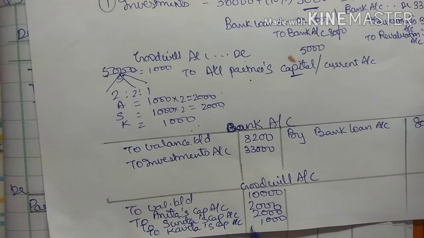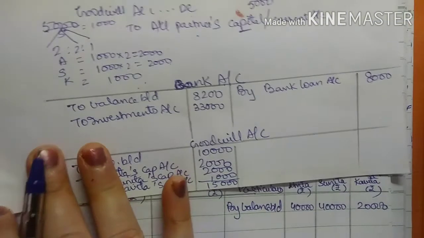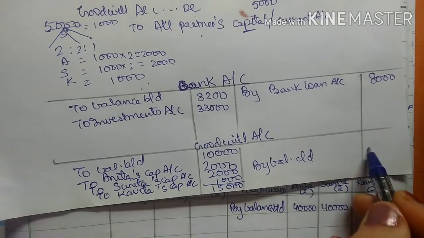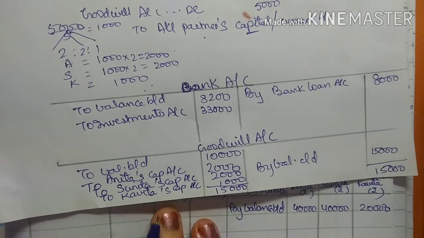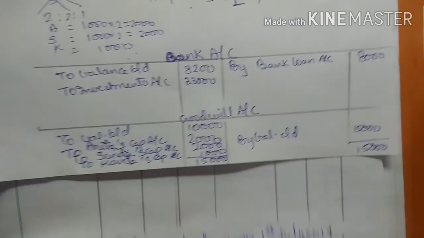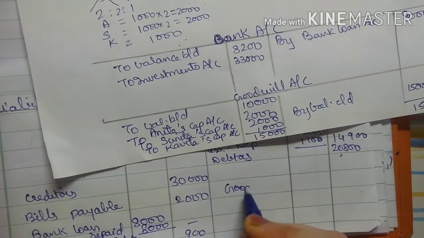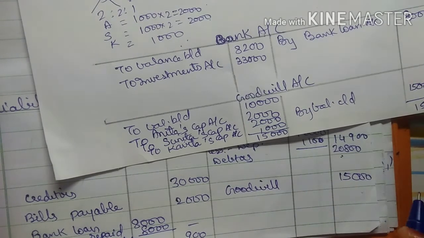So 10,000 plus 5,000 will become 15,000. Now this will be posted by balance carried down 15,000. Now this balance will be posted to your asset side. So in my assets I will write goodwill directly in the outer column 15,000. Okay.